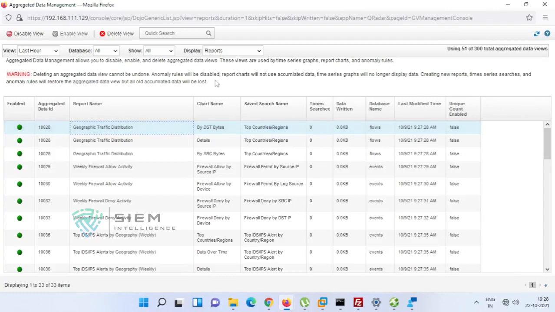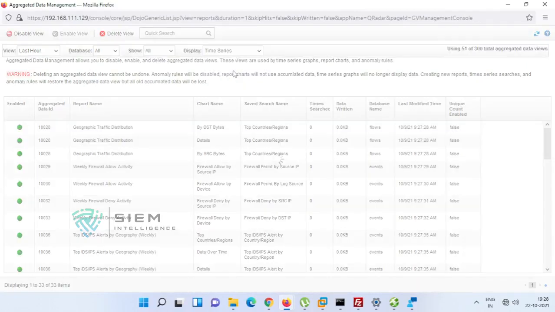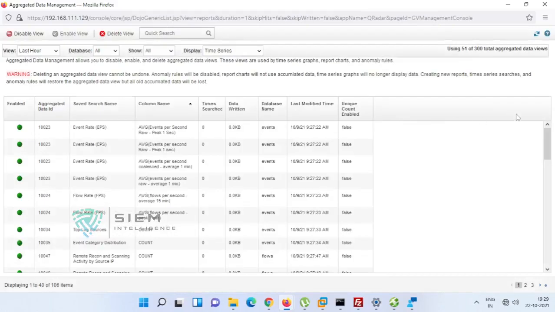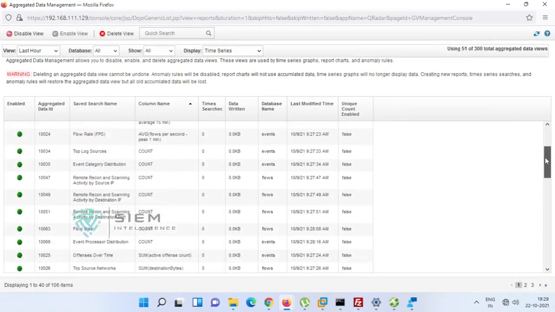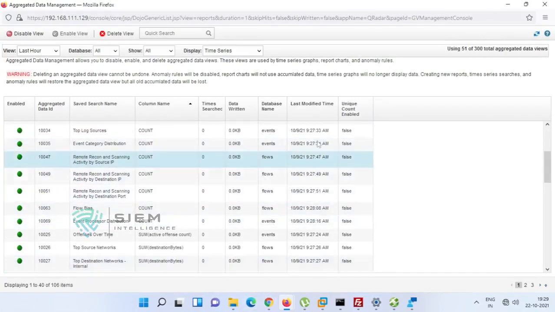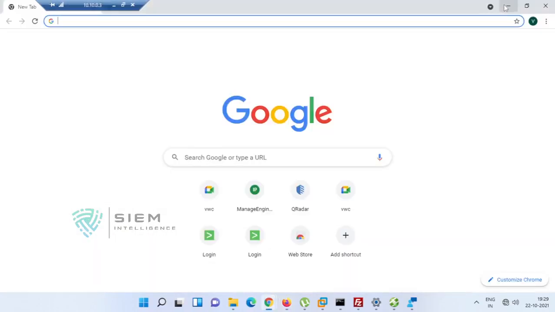Will it be only on for remote reports? No, it will also be for time series. So what is the time series? See, there are some time series. One is EPS, flows, top log sources. How can we see where these time series are? We can go and see in QRadar at some location.